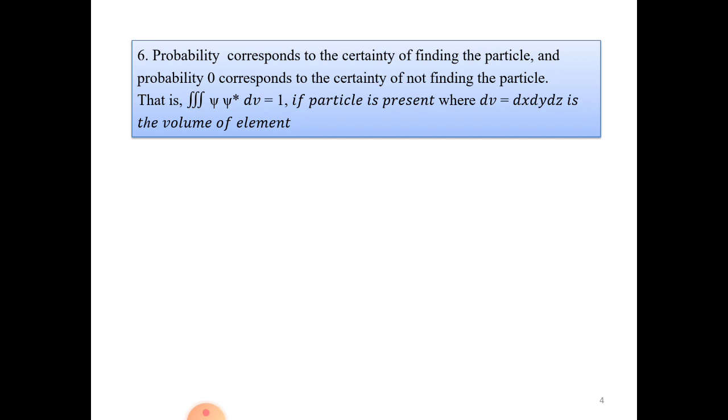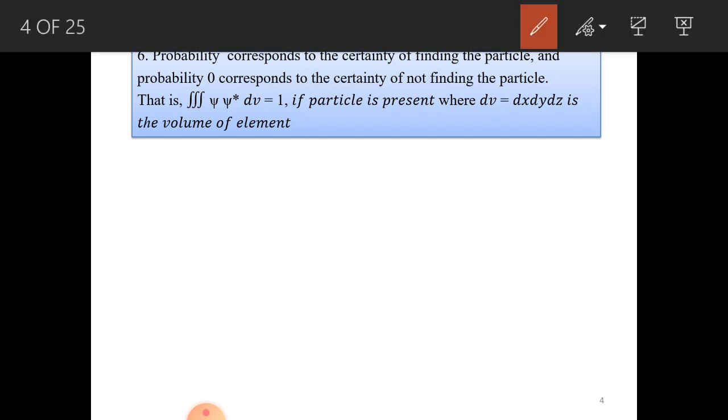So last one: probability 1 corresponds to the certainty of finding the particle, and probability 0 corresponds to the certainty of not finding the particle. So this closed triple integral of xi star dv, that is equal to 0 if the particle is not present, where dv is the volume of the element. So here, suppose let us take a particle that is here and it is traveling only in the x direction.